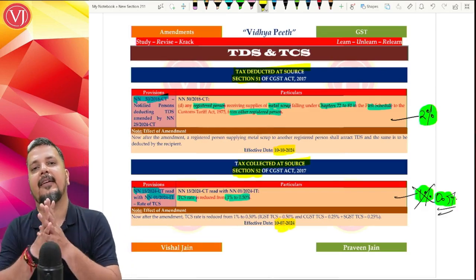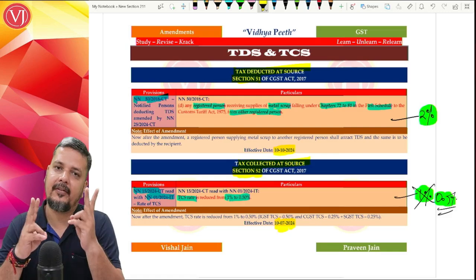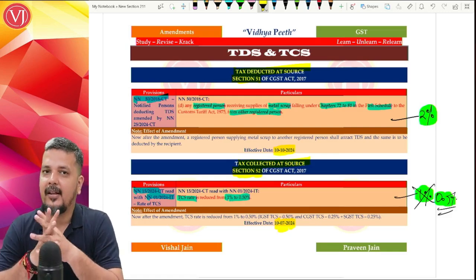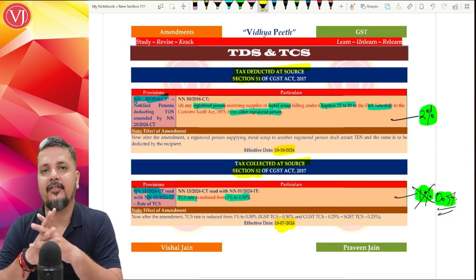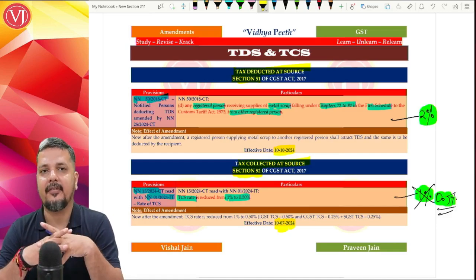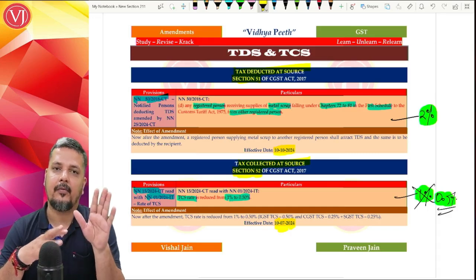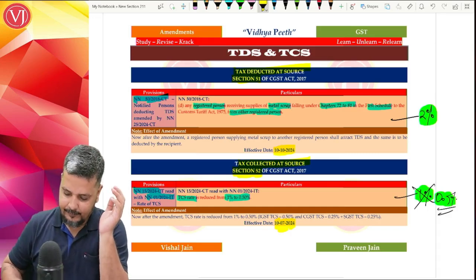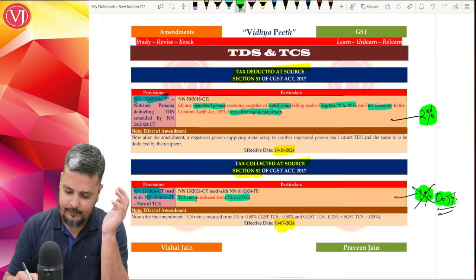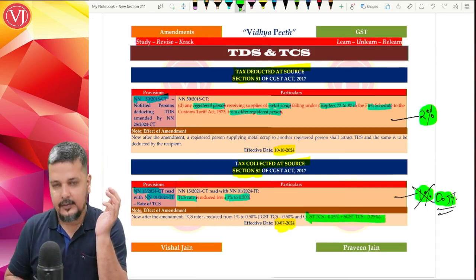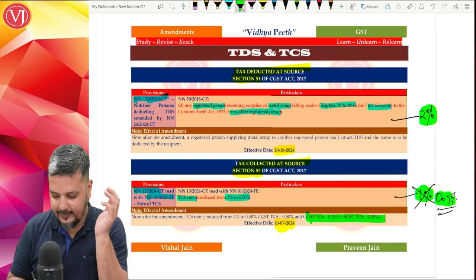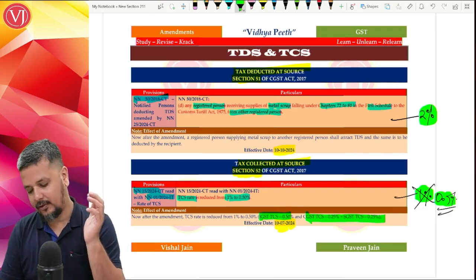Please understand, TDS rate was 2%, it remains 2%. TCS rate was 1%, it is now changed to 0.5%. If it is CGST, SGST TCS, it is 0.25, 0.25. And if it is IGST TCS, it is 0.5%.